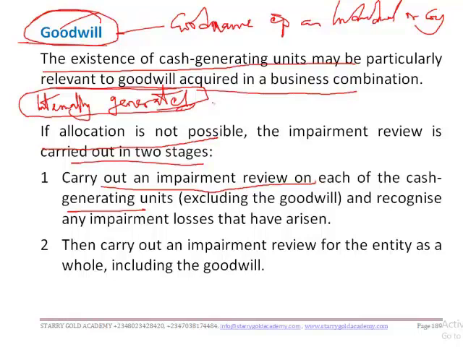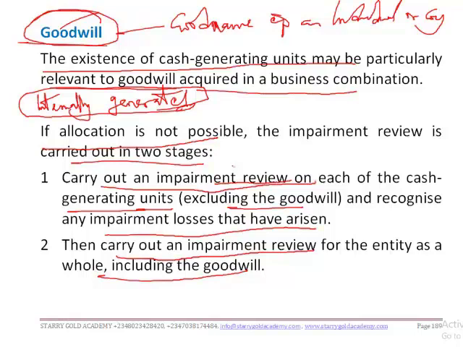Are we together? So now we said that you can do this in two stages, as allocating impairment to cash generating units. First, by carrying out an impairment review on each of the cash generating units, excluding the goodwill, and recognize any impairment losses that have arisen. Or you carry out an impairment review for the entity as a whole, including the goodwill. So what you first do is charge impairment on goodwill, then the balance you prorate on the other assets in that cash generating unit.